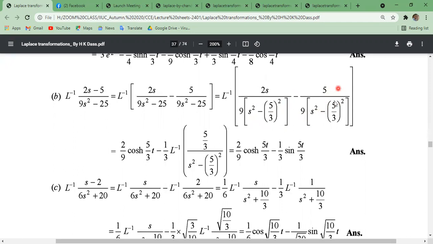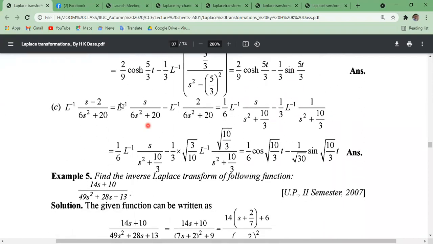And the second one, 1 by 3 inverse Laplace transformation of this means sine hyperbolic at, where a is 5 by 3. s square minus a square. So similarly, for C, we can find this also.